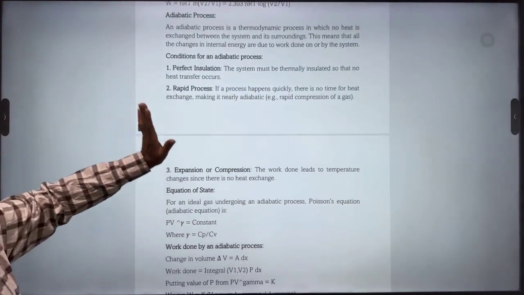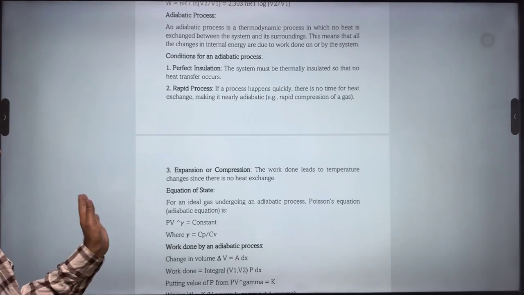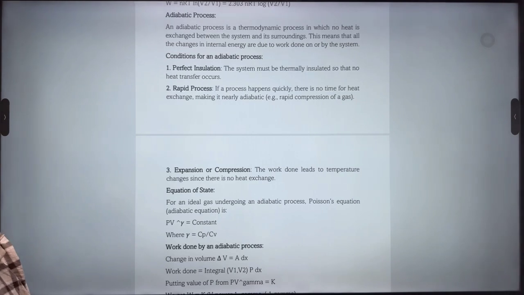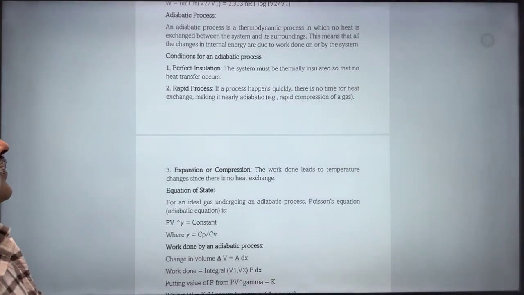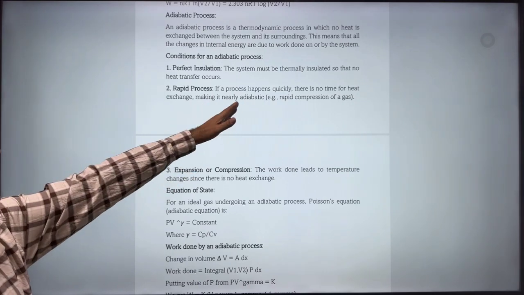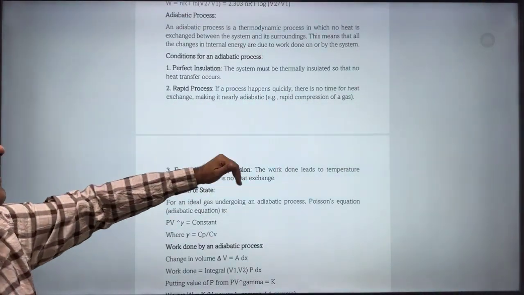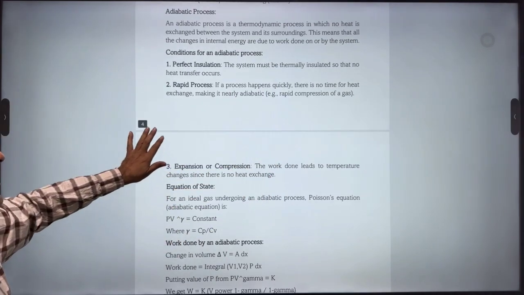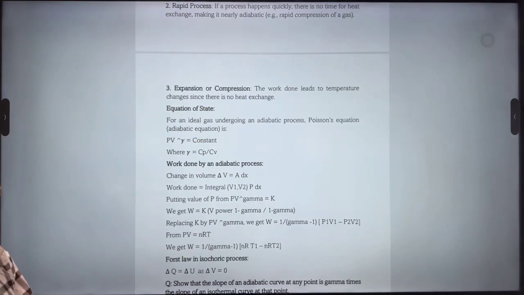So perfect insulation should be there, meaning there should not be a conducting wall which can transfer heat, and then a rapid process. This is a very important thing, that for an adiabatic process to occur, the process should be rapid. If the process happens quickly, there is no time for heat exchange, making it nearly adiabatic, that is, rapid compression of a gas. Then expansion or compression should be there. The work done leads to temperature changes since there is no heat exchange.